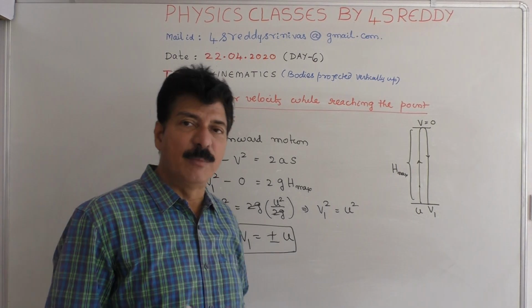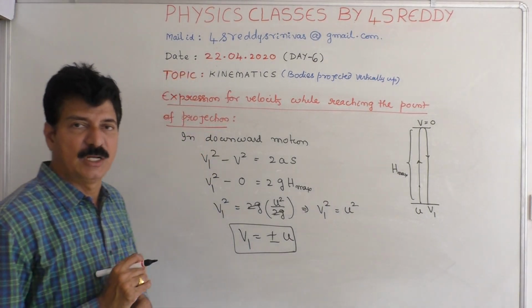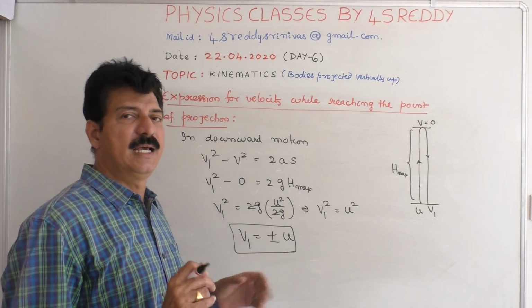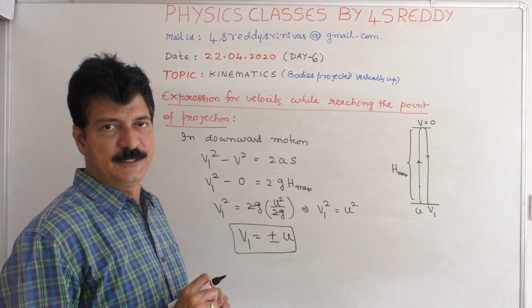That means whenever the body reaches the point of projection, the magnitude of the velocity is the same, but the direction is opposite.